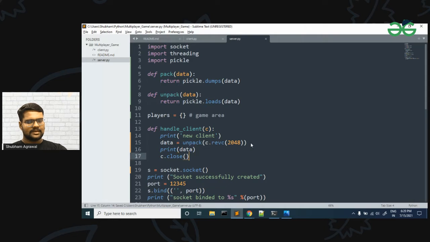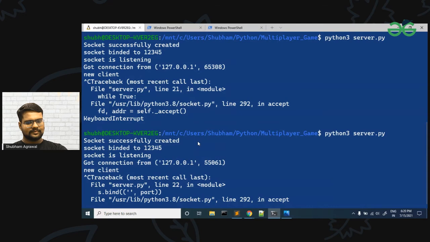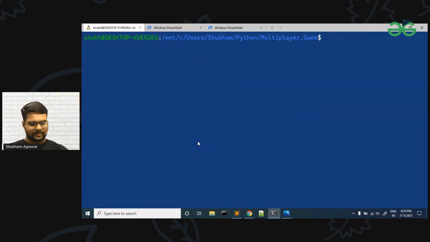Okay, and let me go to the terminal and restart our server. Yeah, so now let me run the server code again. So Python.